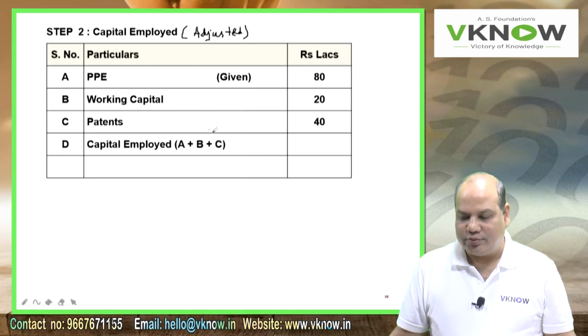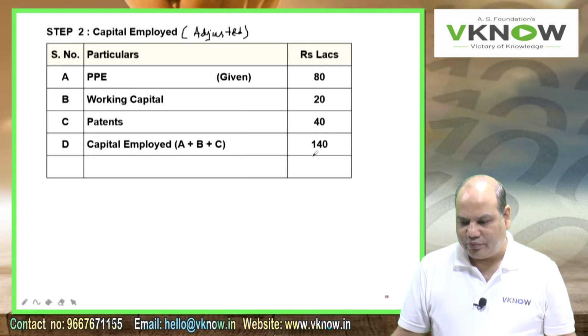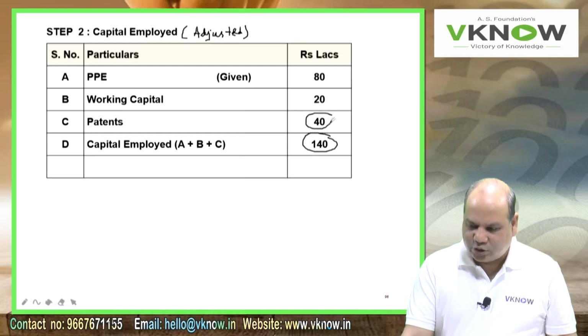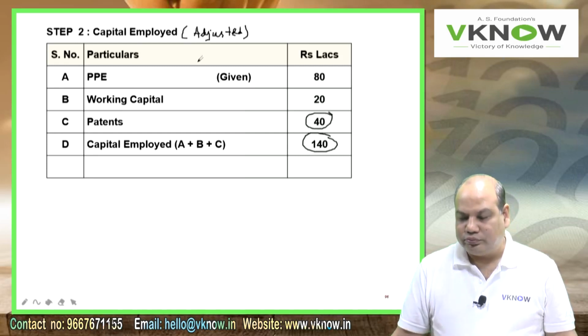Capital employed is A plus B plus C, 140 lakh. So this is my adjusted capital employed. It will include the unrecorded asset also.